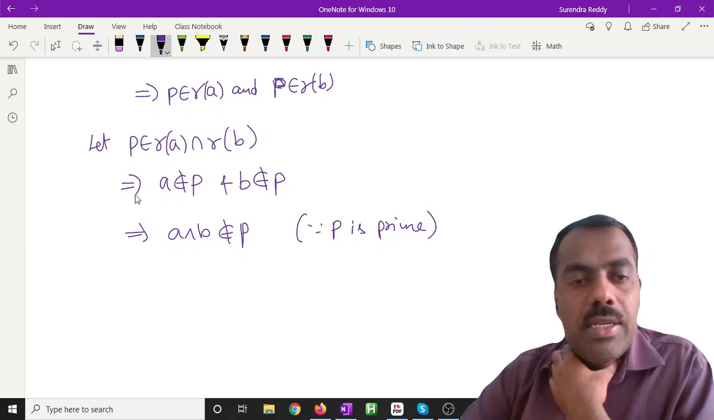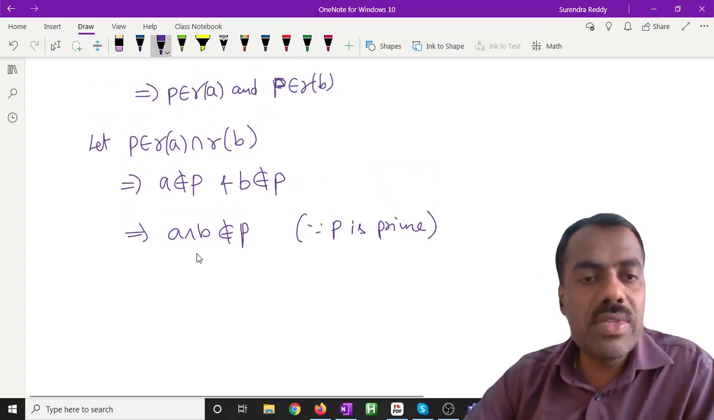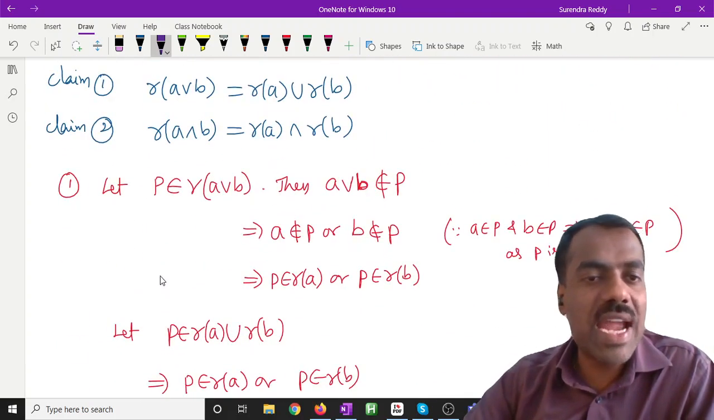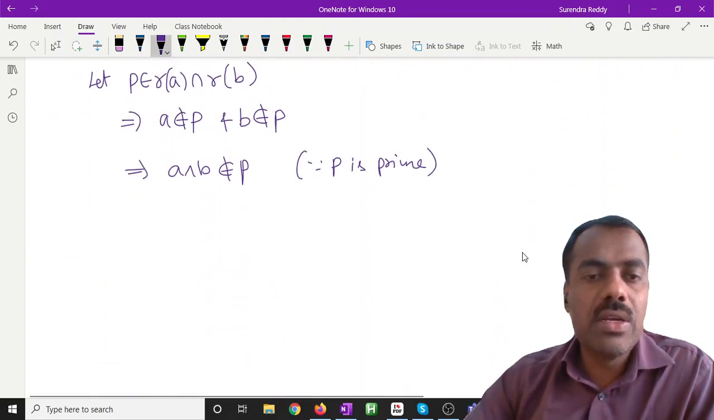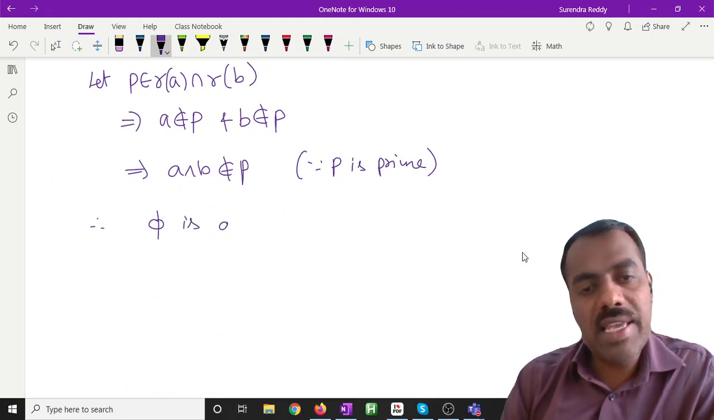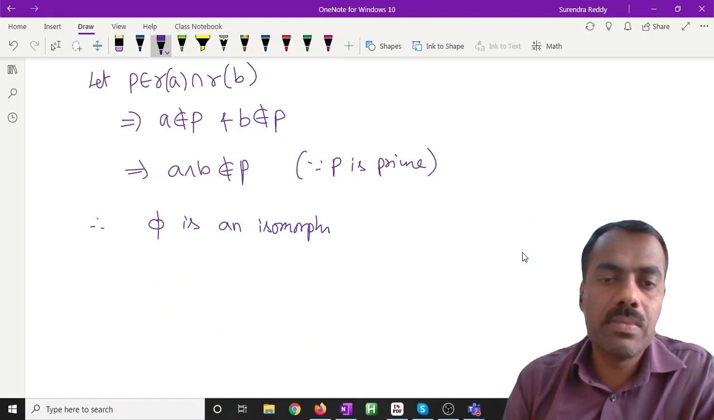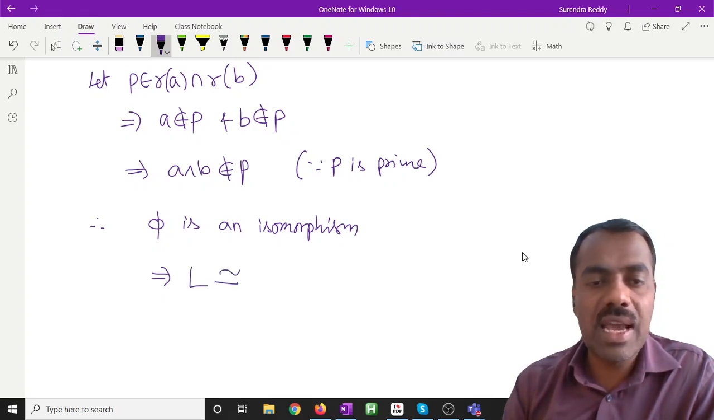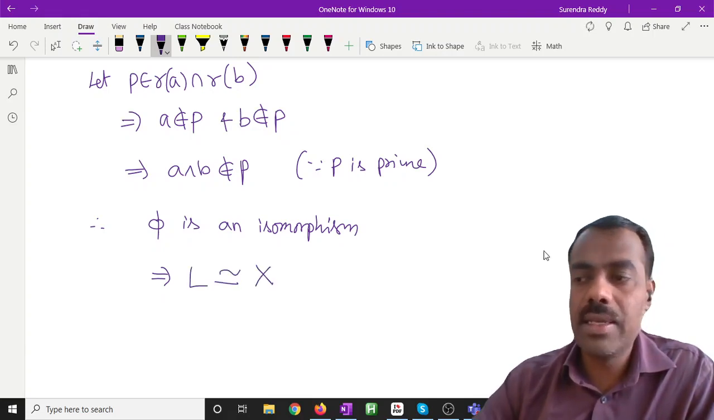Yes. So in all cases, we proved that they are equal, right? But only in one case we use that it is a prime ideal. In all the remaining places, just ideal is sufficient. So we proved claim 1 and claim 2, right? Therefore, our phi is an isomorphism because it is a homomorphism and bijective. So phi is an isomorphism. That means L is isomorphic to X.